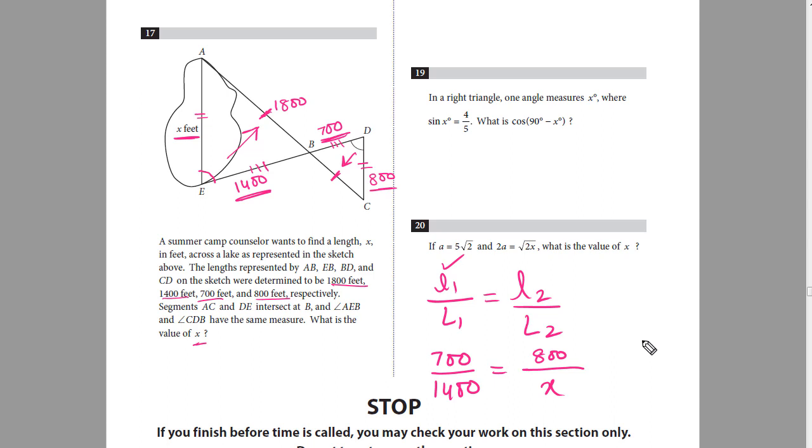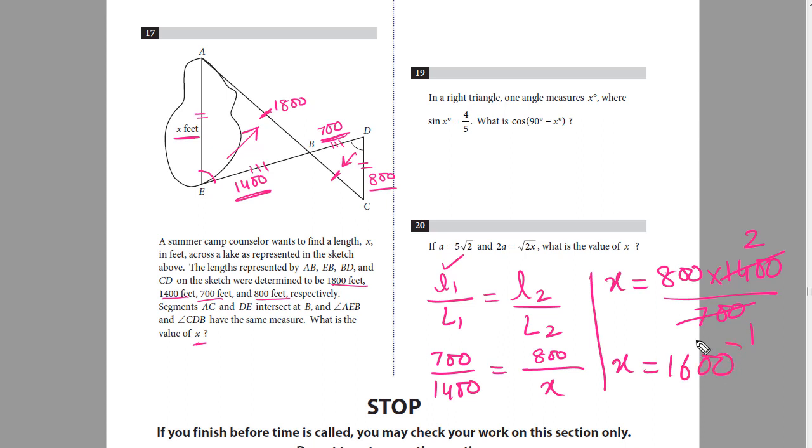Now I'll just cross multiply and find the value of x. So x will become equal to 800 times 1400 divided by 700. So 1400 divided by 700 is 2, and 800 times 2 will become 1600. So the value of x would be equal to 1600. So this is how we will do this question.